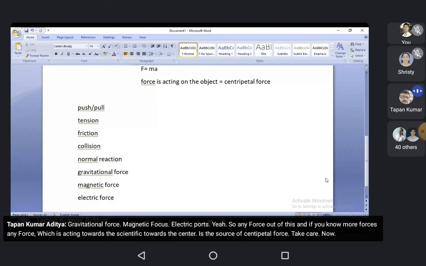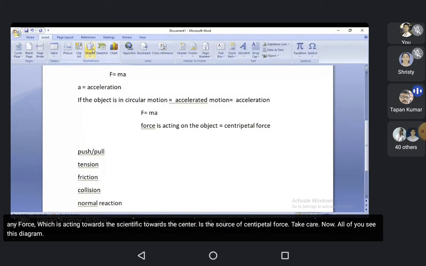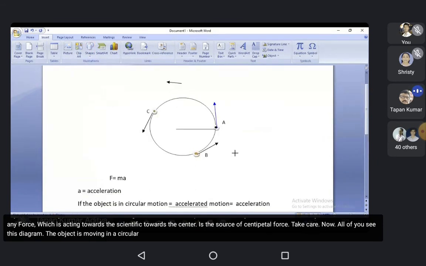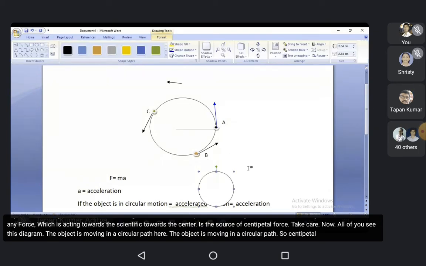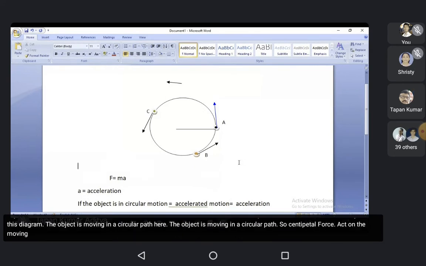Now, all of you see this diagram. The object is moving in a circular path here. So centripetal force acts on the moving object, not any other object.